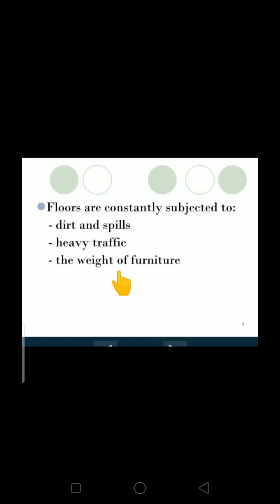Next, what problems will be faced by the floor? The floor will be constantly subjected to dirt and spills, heavy traffic, and the weight of the furniture, because this is the first structure after the substructure. Substructure means whatever construction activity is carried out below the ground. After that, the structure which exists is our plinth, and on that plinth we construct the flooring. That is why it takes the maximum loads.